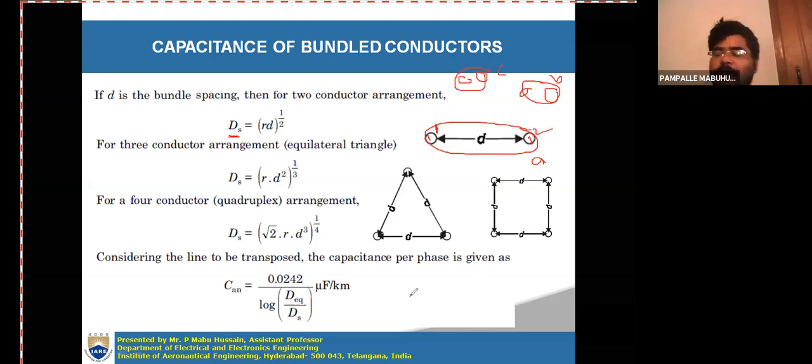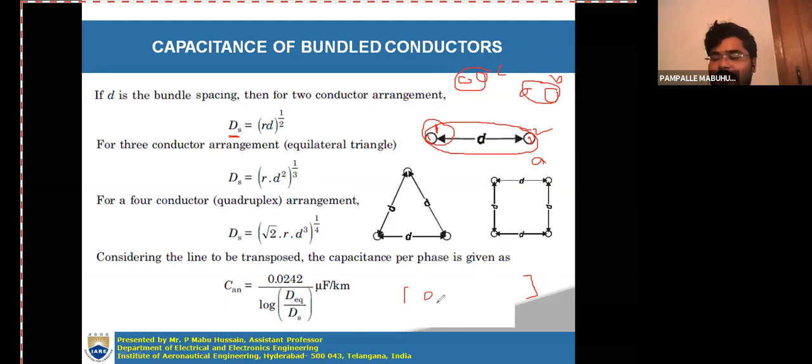Then how can you calculate DS? The same procedure as for inductance: you have to write the products by considering one single phase. First consider subconductor 1.